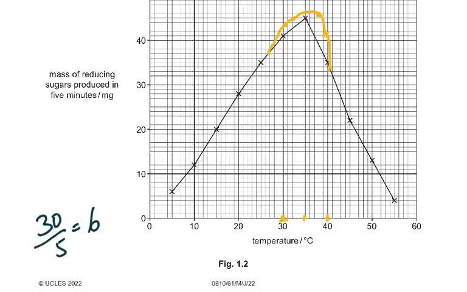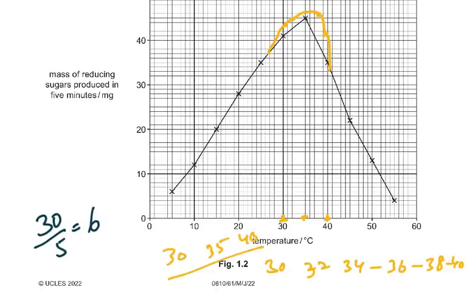Here we were travelling every 5: 30, then 35, then 40. Then we would do 30, 32, maybe 34, 36, 38, and then 40. Now, here we only had 30, 35, and 40. Then we would have these.